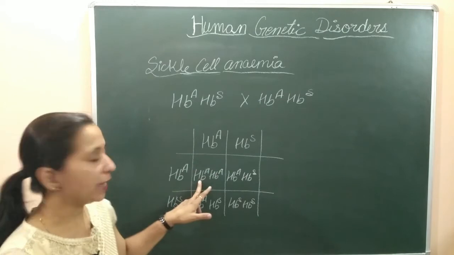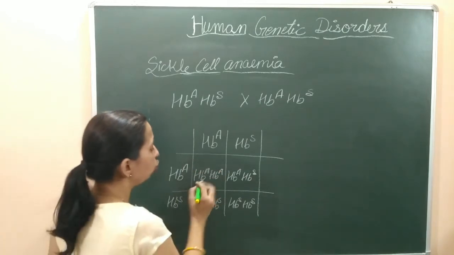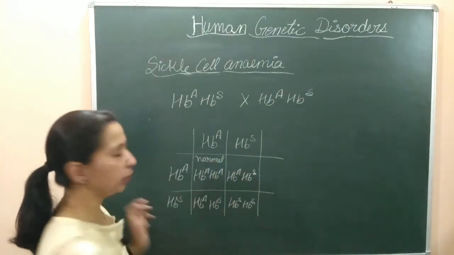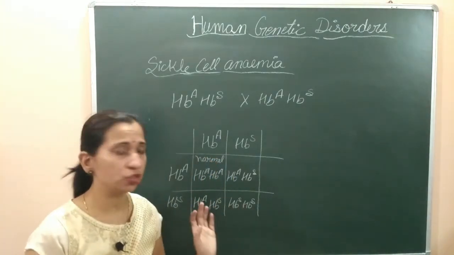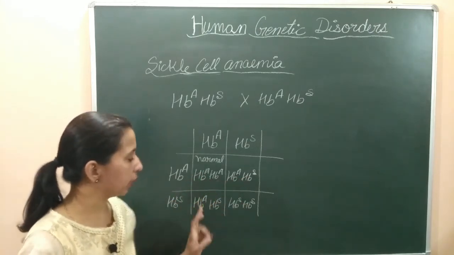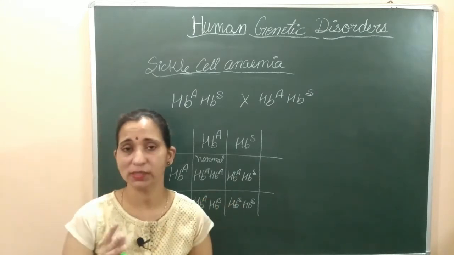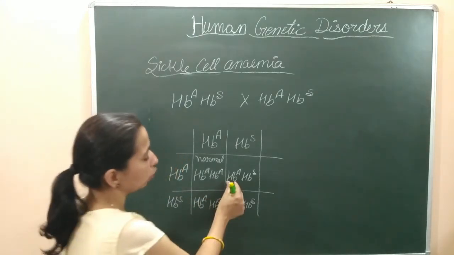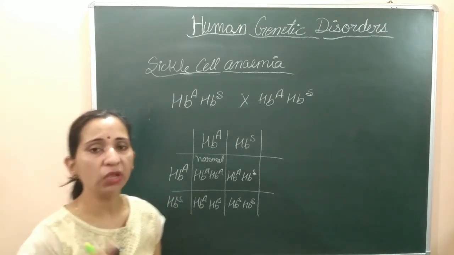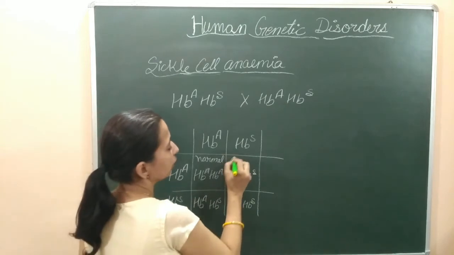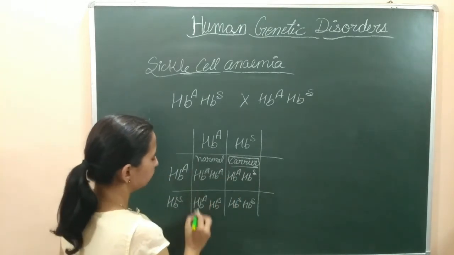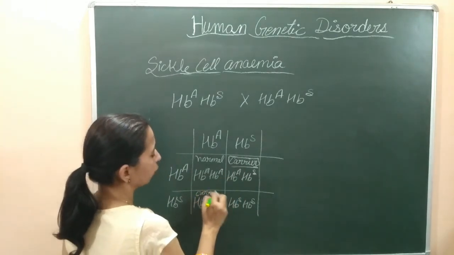This individual, that is HbA, will be the normal individual. ये होगा normal because they are carrying normal Hb controlling gene, hemoglobin synthesis gene. That person is the normal. But these two individuals which are carrying heterozygous genes, जहाँ पे heterozygous alleles present हैं, one is the normal and another is sickle cell gene. Then these type of individuals are behaving like a carrier of the disease. They will transmit these genes to their progeny. These are the carriers. The carrier का काम करेगा. It will be also carrier.